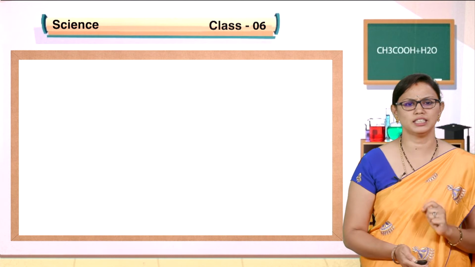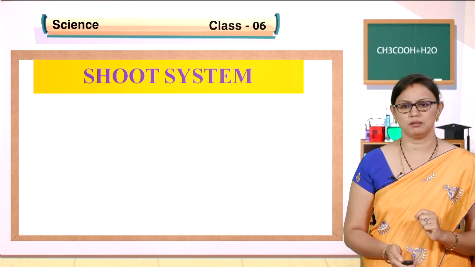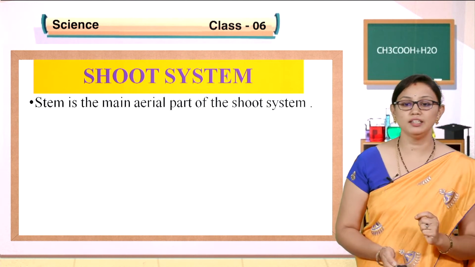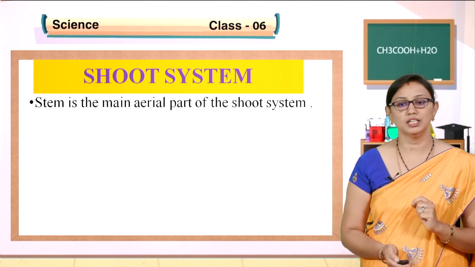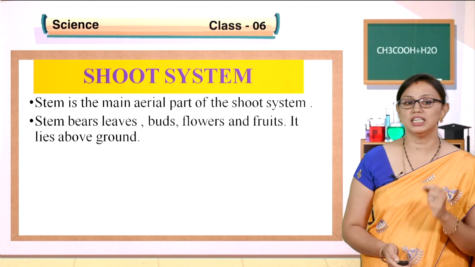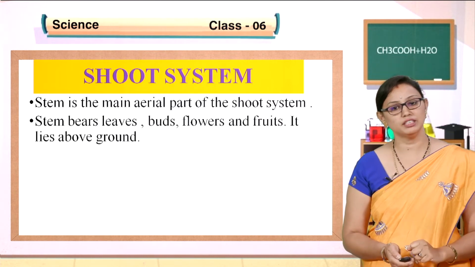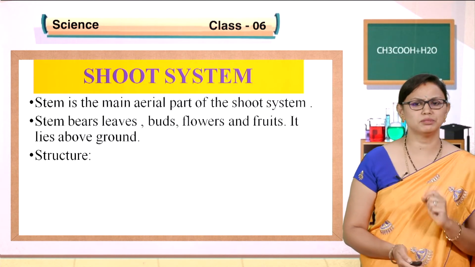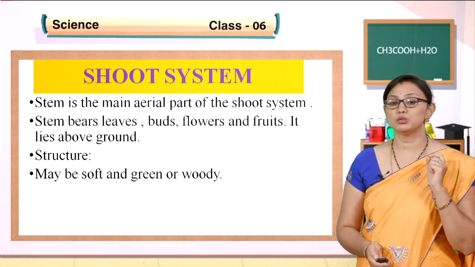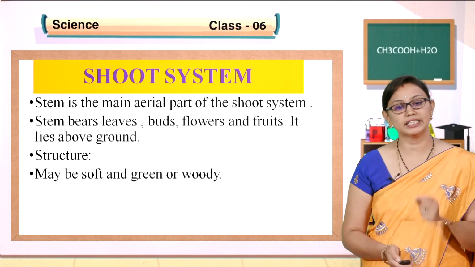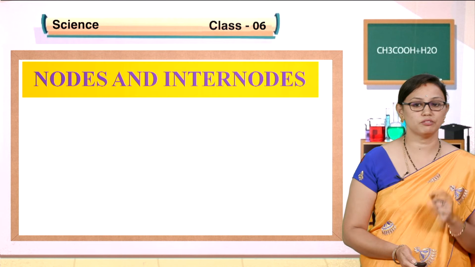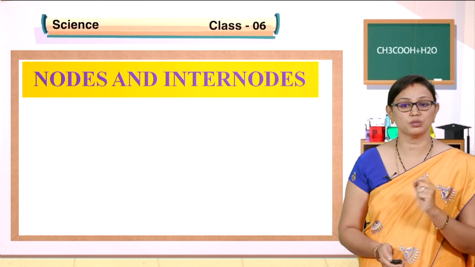Now we will see the shoot system. The stem is the main aerial part of the shoot system. The stem base, leaves, buds, flowers and fruits lie above the ground. So what is the structure of the stem? We will see. It may be soft and green or woody. And you can also see different parts in the stem.